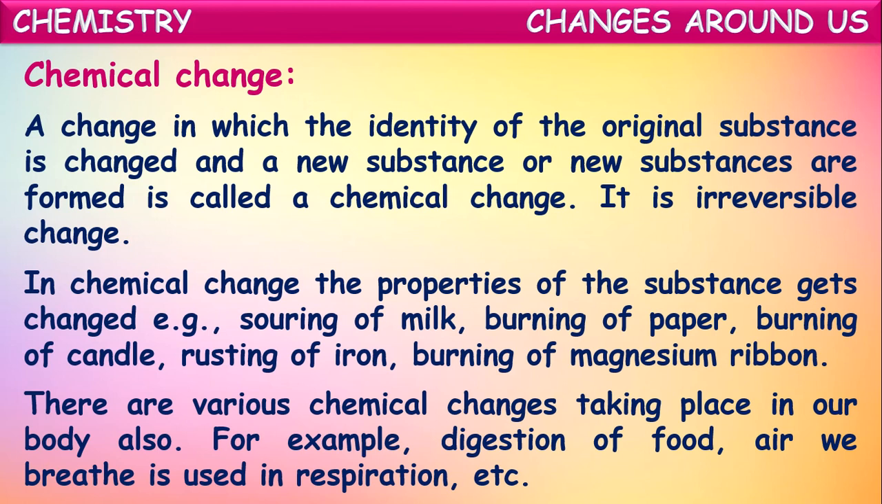There are various chemical changes taking place in our body also. For example, digestion of food is a chemical change. So many kinds of chemical changes occur in the digestion process of food. And even the air we breathe is used in respiration. There also some chemical changes occur. The food converts into energy. In all these processes, so many chemical reactions occur.